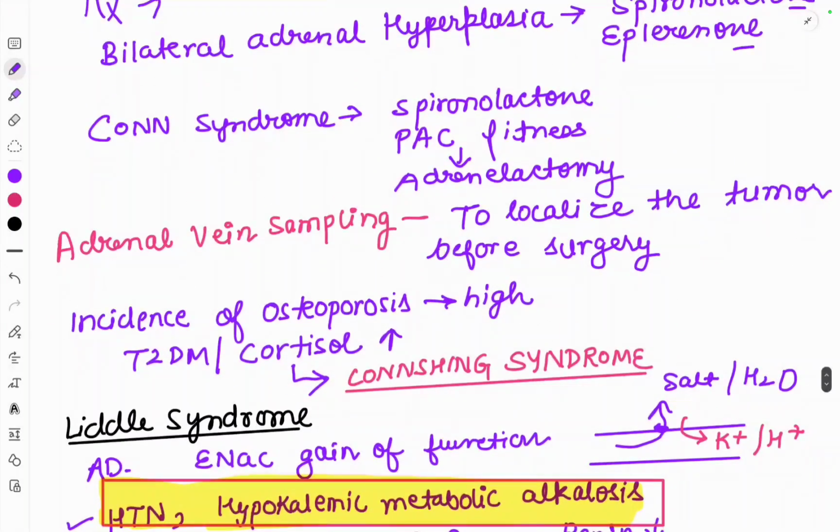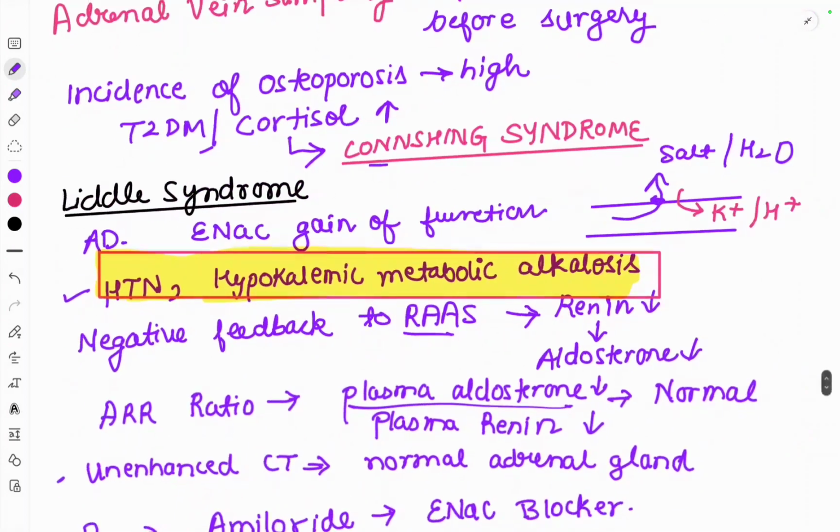Incidence of osteoporosis is high. Incidence of type 2 diabetes mellitus is also high, and cortisol is also increased. So if along with aldosterone, cortisol is also increased, then it will be known as Conn syndrome. I've already taught you that in Conn syndrome, the aldosterone levels are increased, and the other we'll talk about later. In Cushing syndrome, the levels of cortisol are increased. So if along with the increased level of aldosterone, the levels of cortisol are also increased, then there's a fancy term called Conn syndrome, which you have to remember.